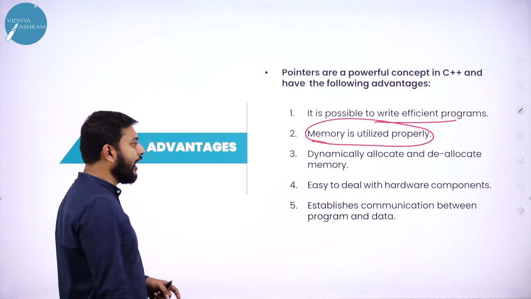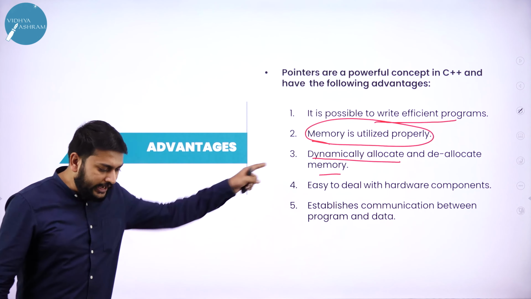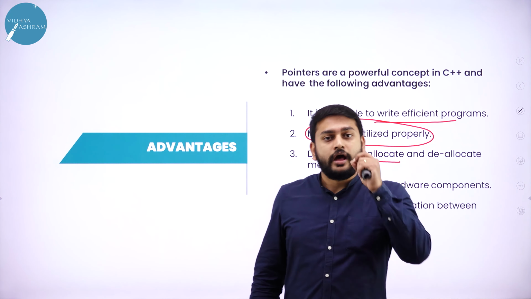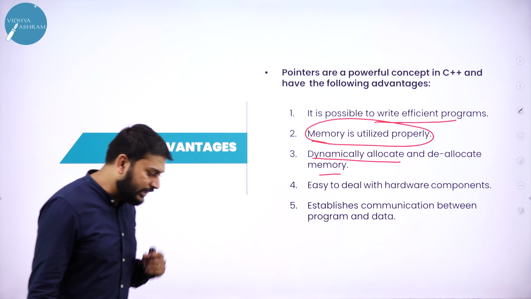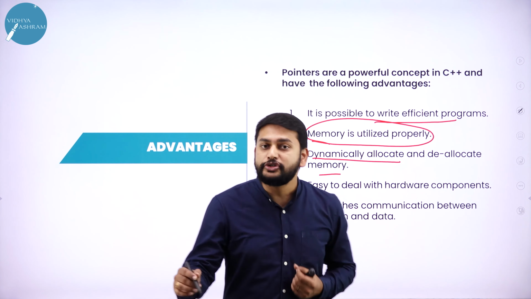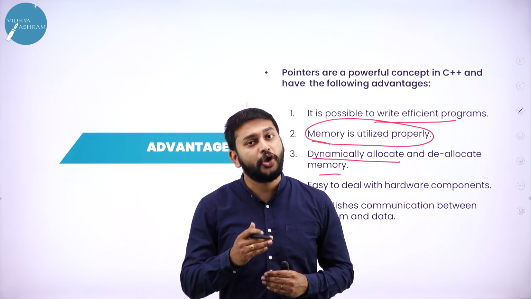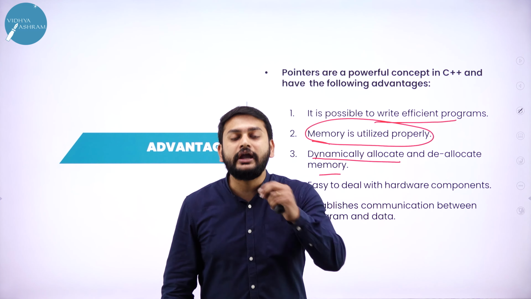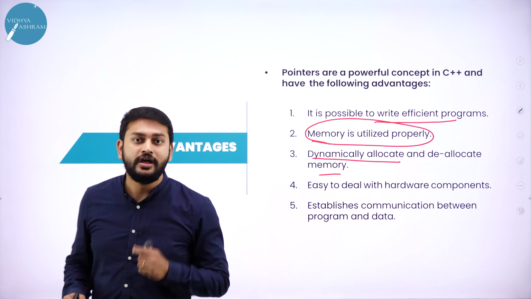Also, you have dynamic allocation and deallocation of memory. I have this topic at the end, which I will discuss in detail. But as of now, please understand what is dynamic. What is dynamic allocation of memory? Suppose you are allocating the memory during the execution of the program, while you are running the program. At that particular point of time, you are allocating the memory. That is what I will call dynamic.